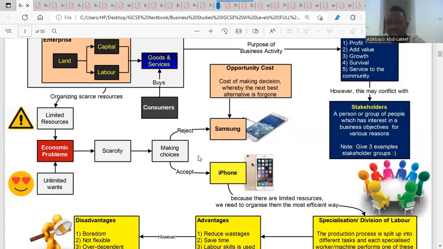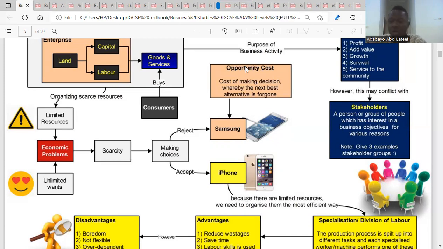So making a choice means that there's going to be what, an opportunity cost. So what is an opportunity cost? It's the cost of making decisions whereby the best alternative is forgotten. Because there's scarcity, because we cannot have everything we need or we want, we need to make a choice. In the course of making a choice, we're going to sacrifice some for others. So the cost of sacrificing certain products for another is what we mean by opportunity cost.